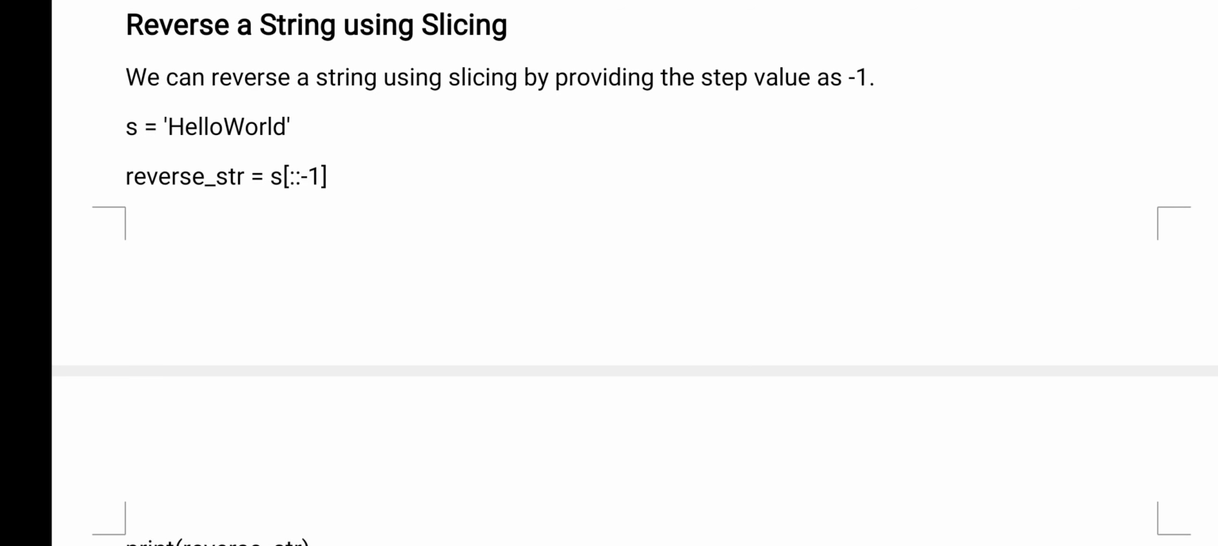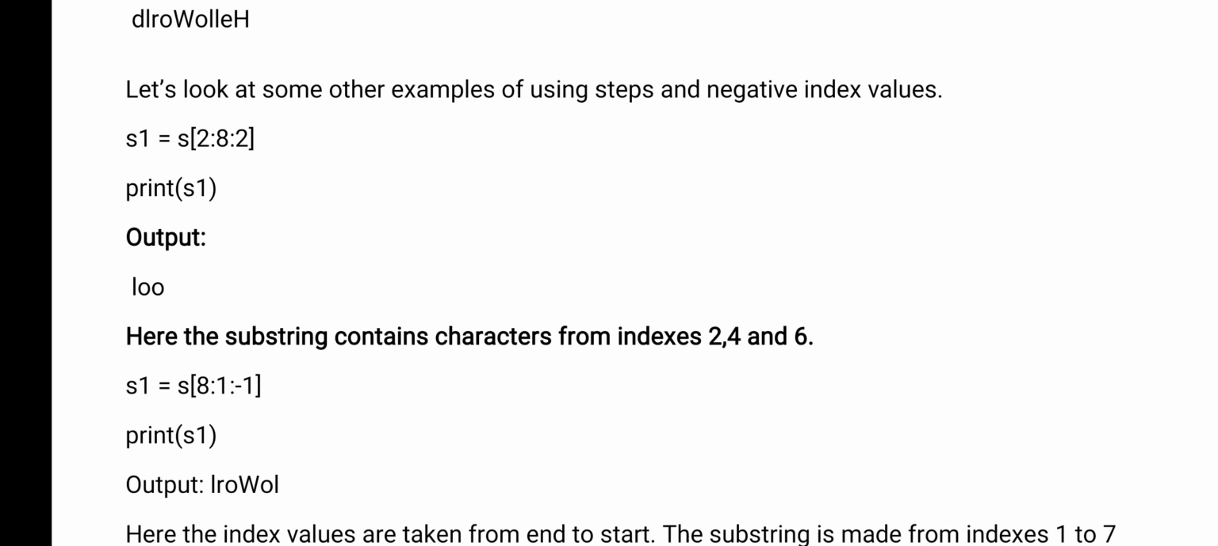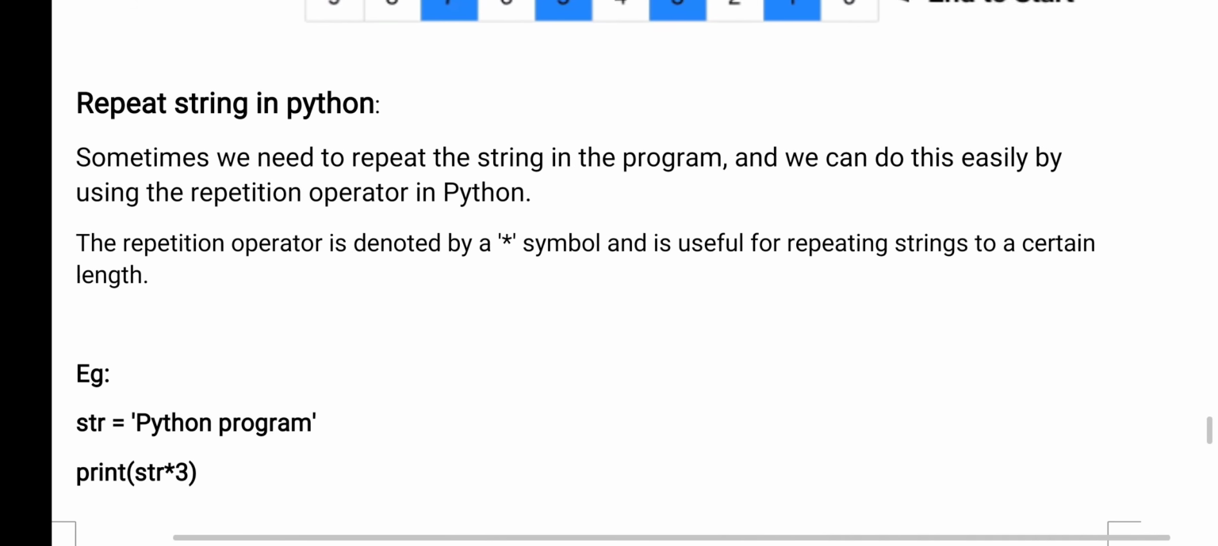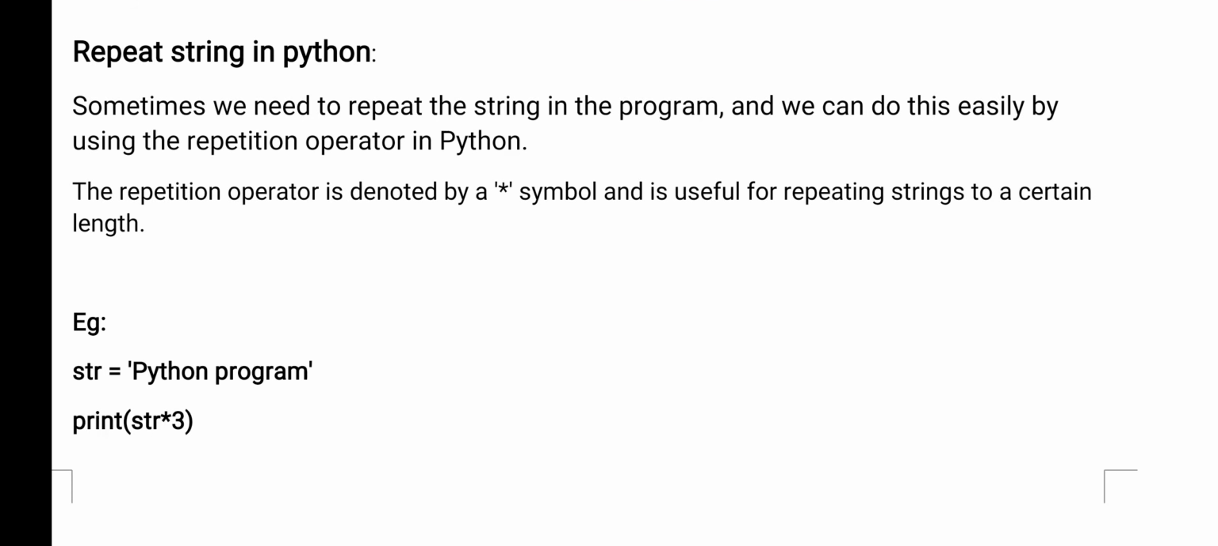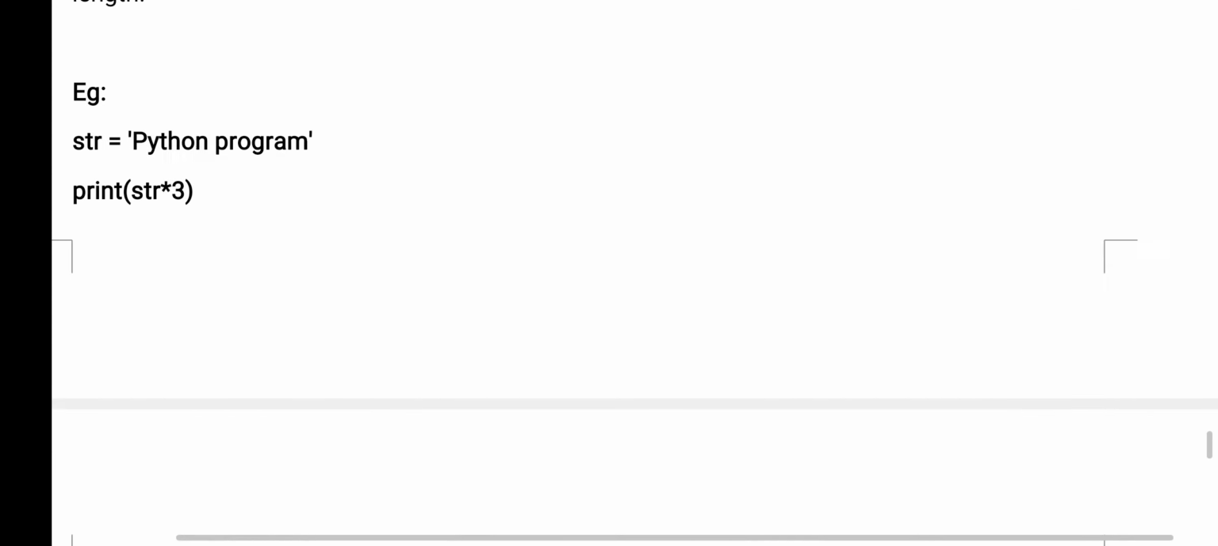Reverse string. If you extract the string using negative indexing with a negative step value, it will display the string in reverse order. Next, repeating a string. In Python we have an operator called asterisk. Using that asterisk you can repeat the same string any number of times, but how many times you want to repeat the string, you should give. In this example I have repeated the same string 3 times.